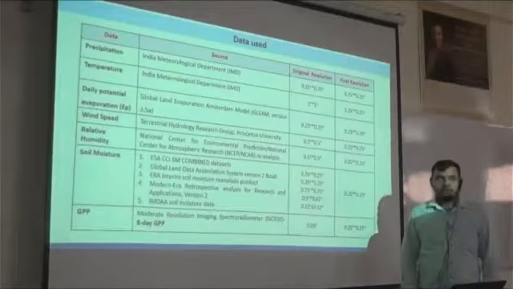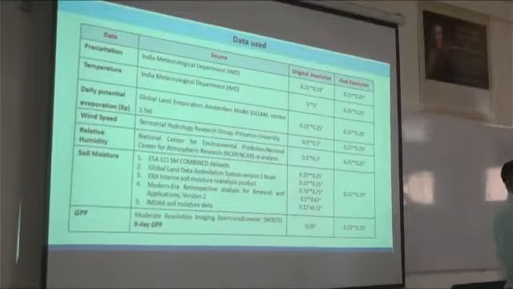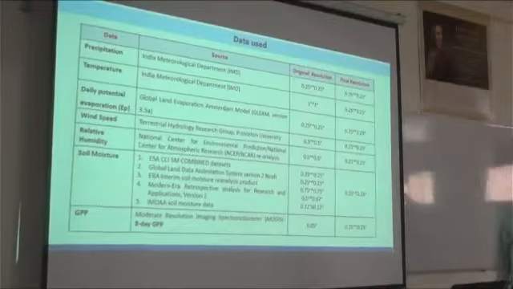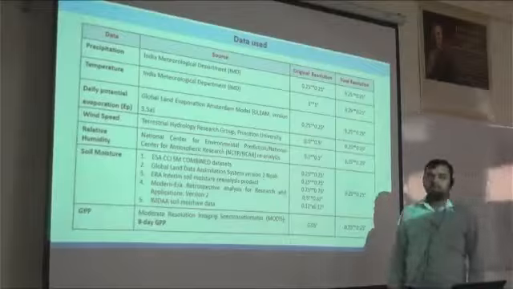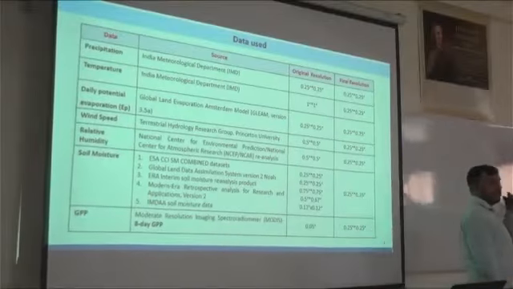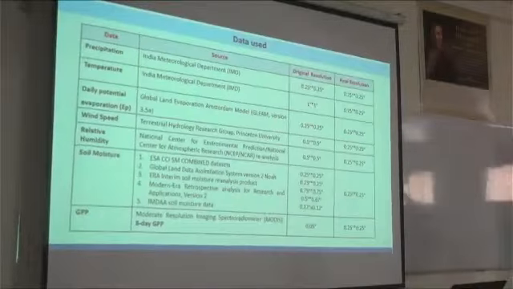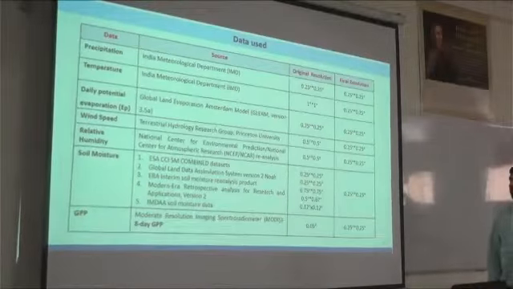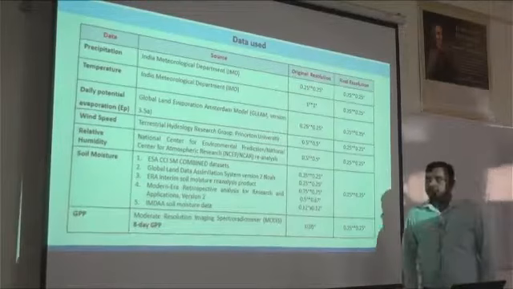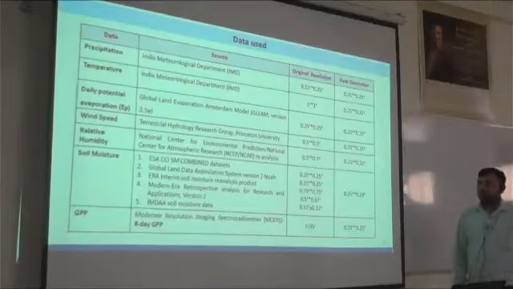So if you are looking for an EP dataset, or if you are looking for a soil moisture dataset also, you can go for the GLEAM dataset. The GLEAM dataset has high reliability whenever you are taking the soil moisture dataset or evaporation dataset. In case of wind speed, we can take it from Princeton University.